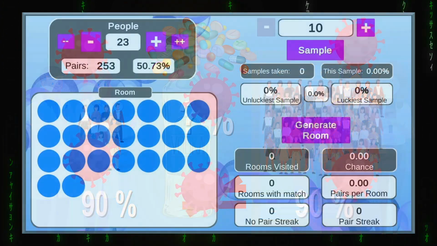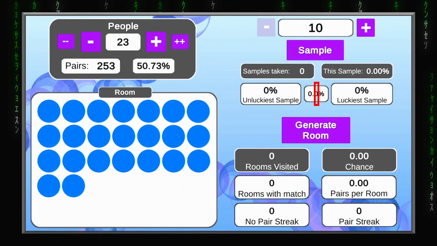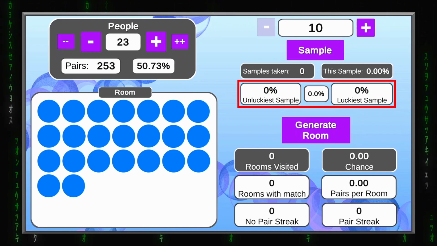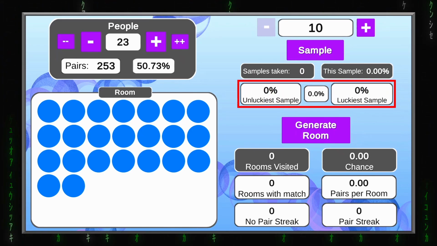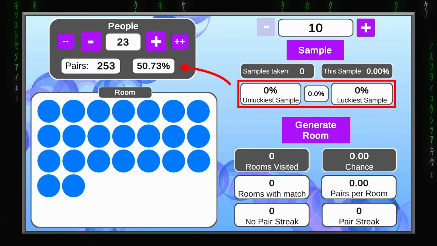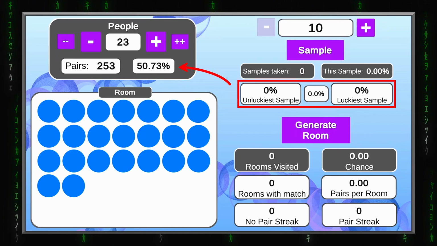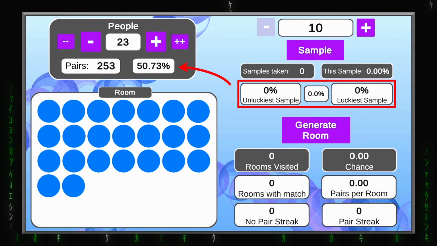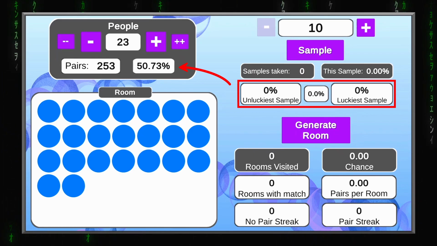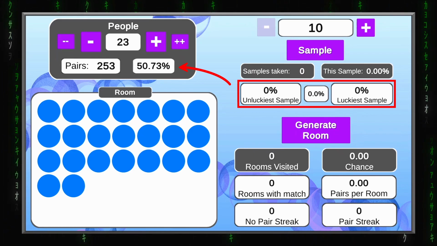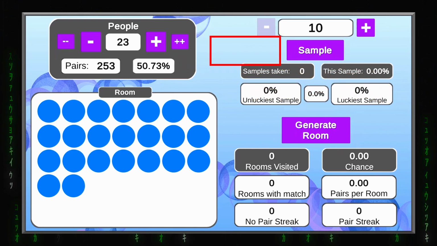Anyway, this is what the application allows you to test out, as it records the luckiest and the unluckiest sample taken of that size. Results will let us know how far away from the real chance you can end up, if your sample size is just this small or this big. To compare the accuracy of the sample sizes, we'll have to take several samples of each size. To that end, I created a button.